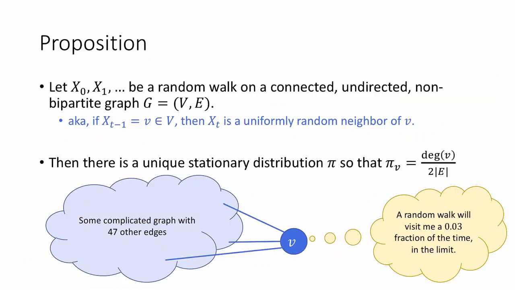This next proposition is another application of the idea that in order to establish that something is a stationary distribution, you just need to show that pi times P is equal to itself. This proposition is about random walks on graphs.